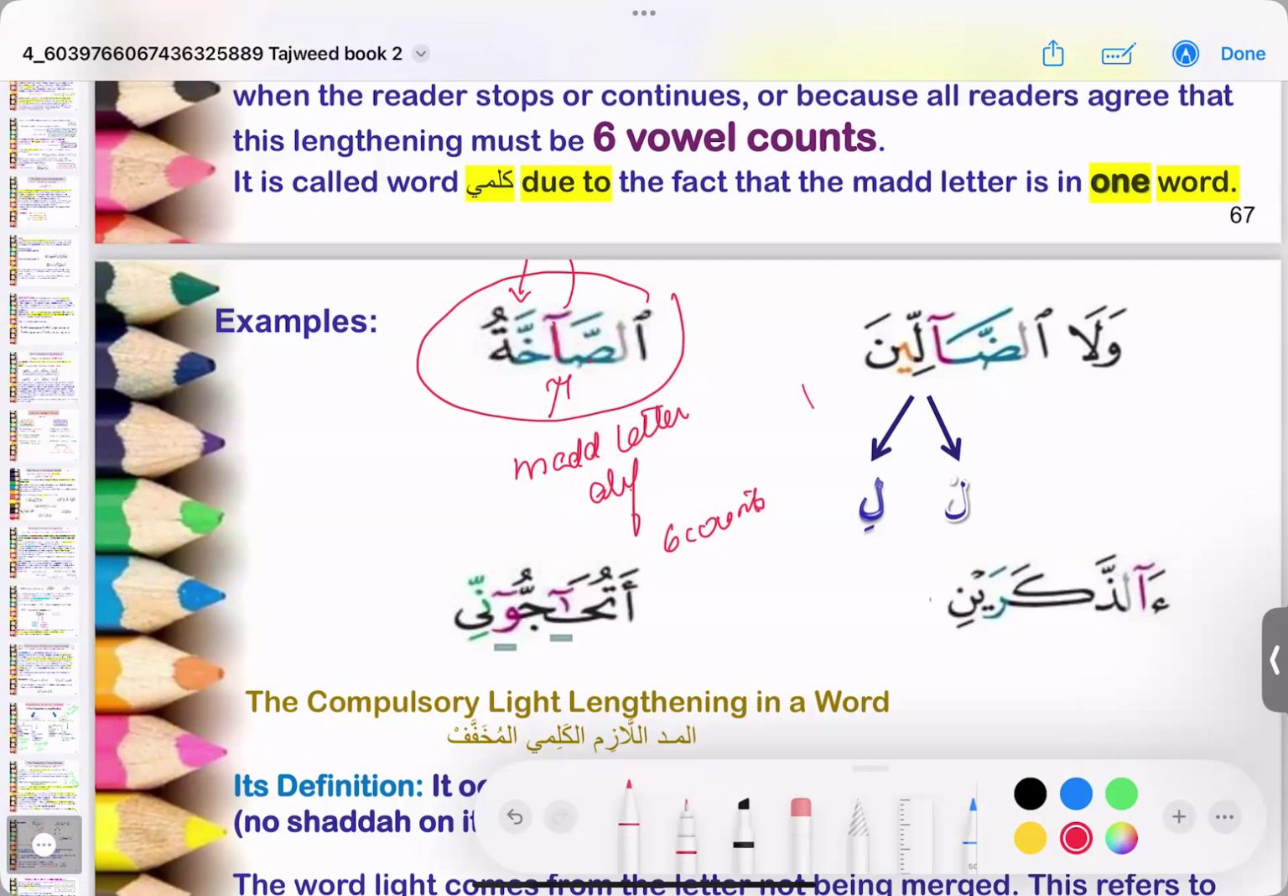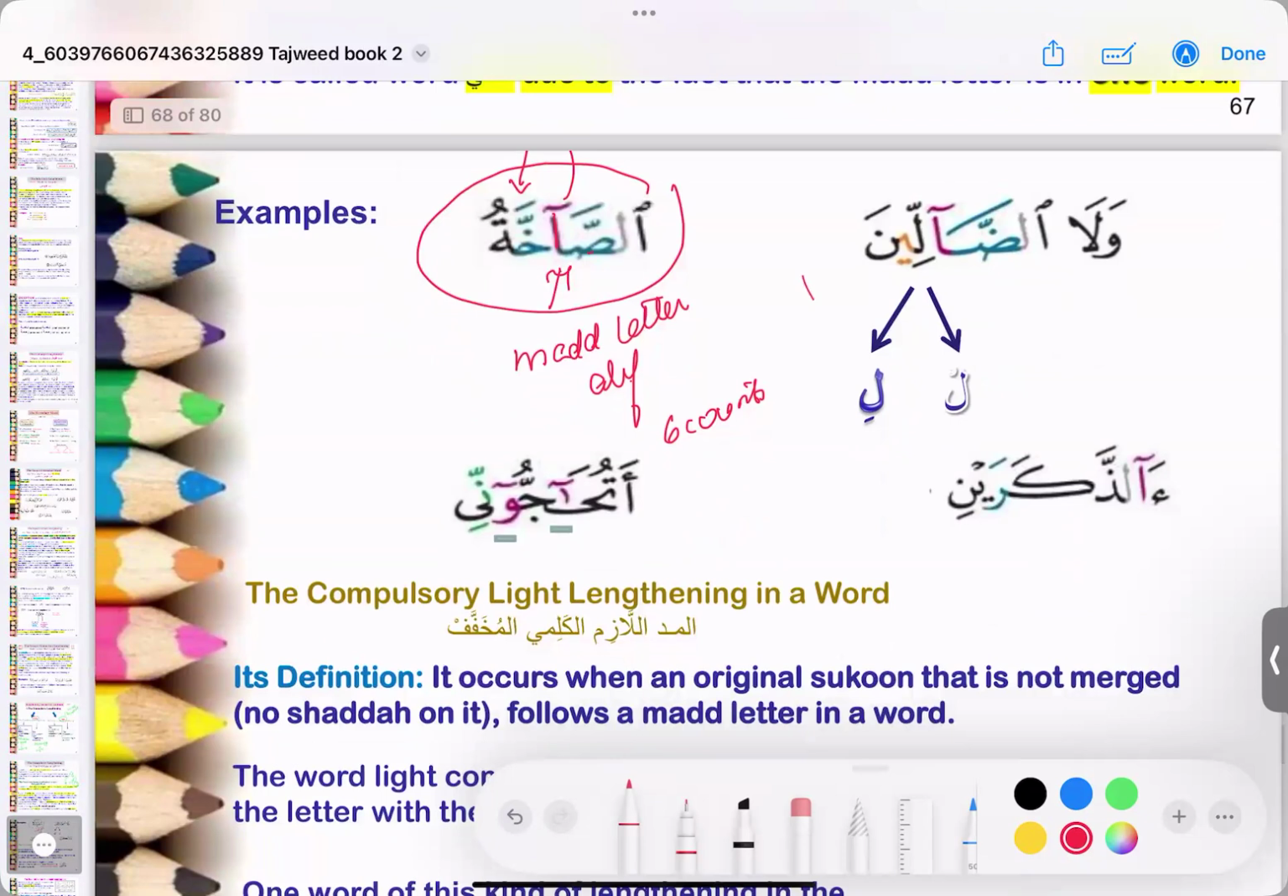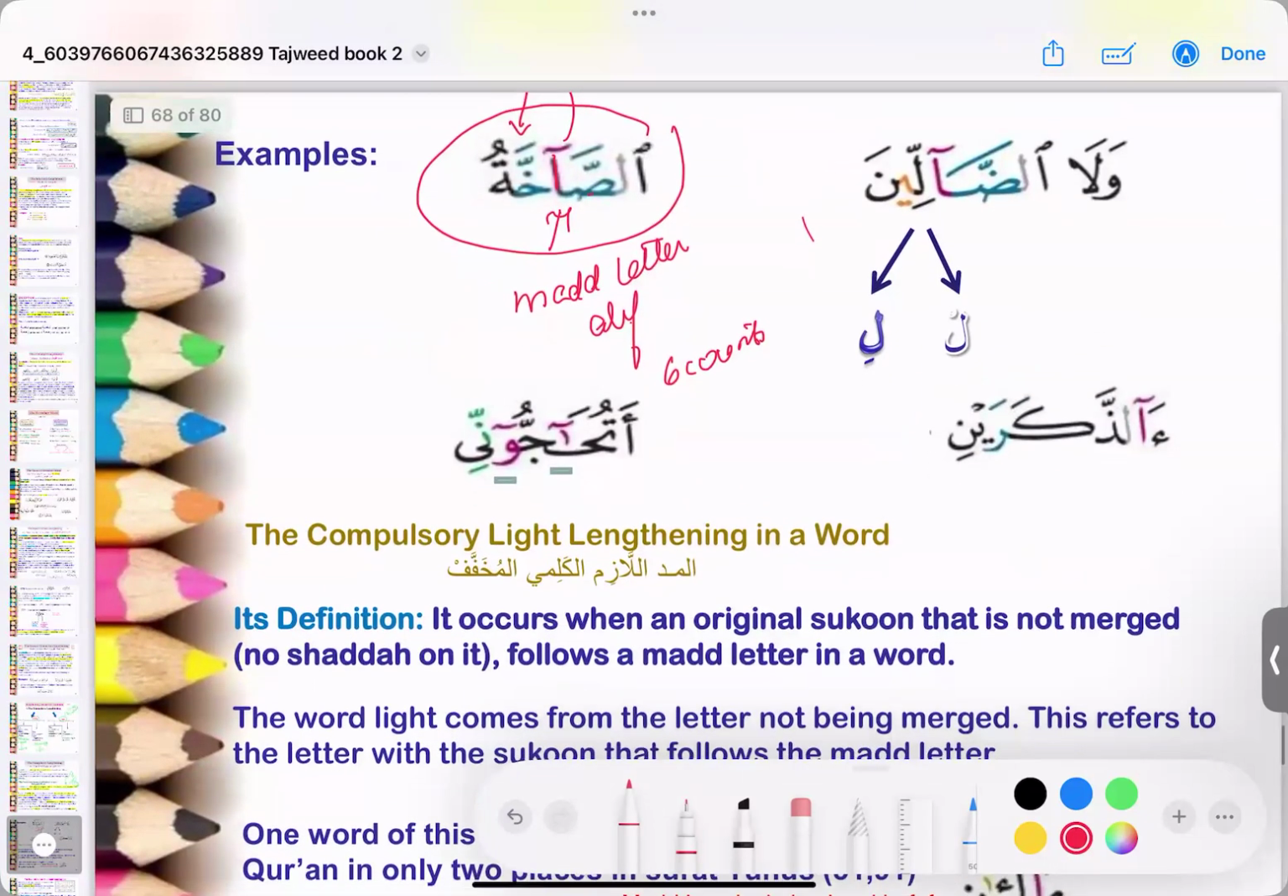I didn't read it like that. No, I merged the sword to the kha. Okay, so this is compulsory lengthening.